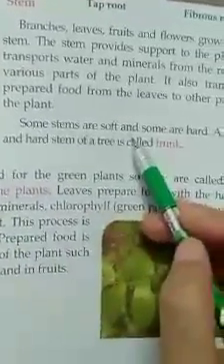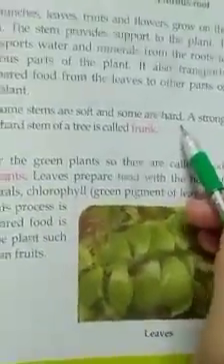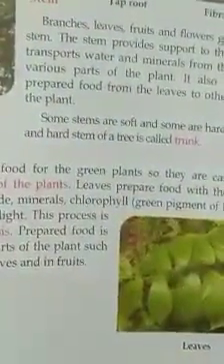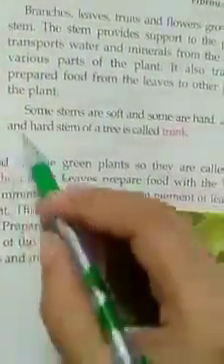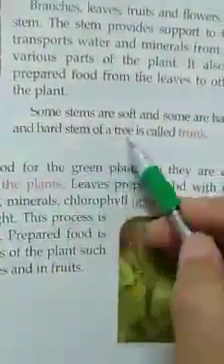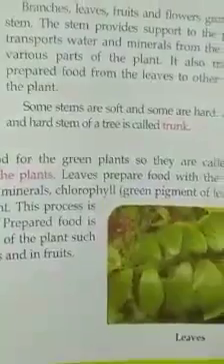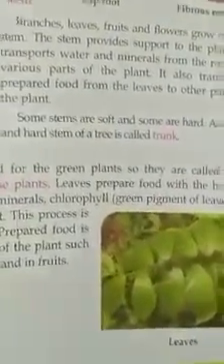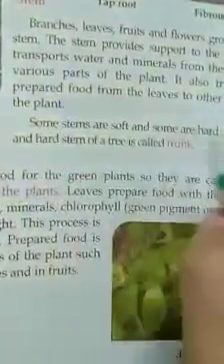Some stems are soft and some are hard. Now we read in herbs that the stems are very weak or green. So some stems are soft and some are hard. A strong and hard stem of a tree is called trunk. Now we all know that mainly trees have a hard and strong stem. So the hard and strong stem of a tree is called trunk.